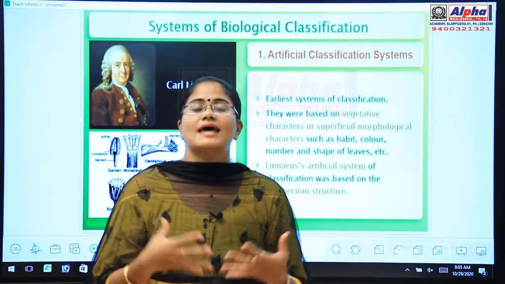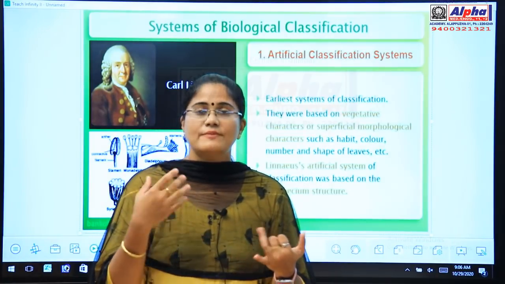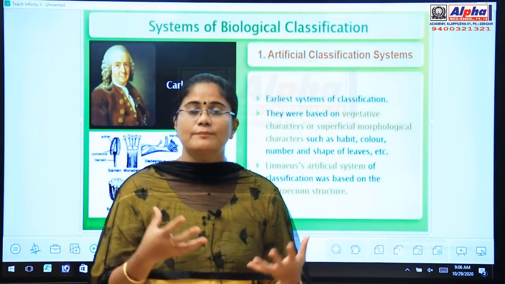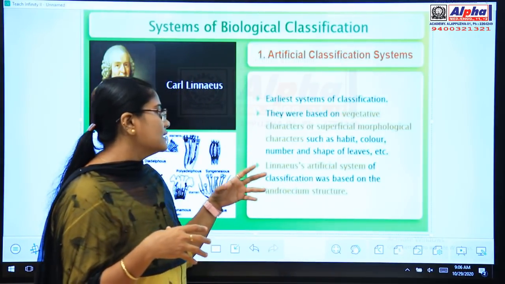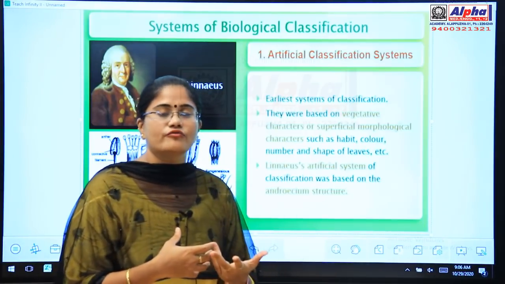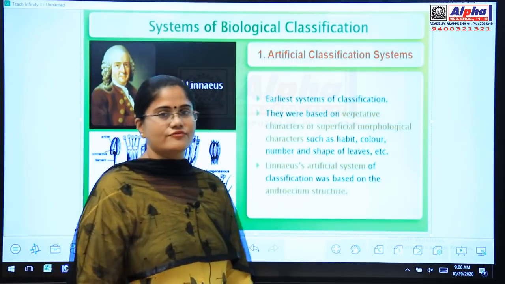Morphological characters means the external characters of the plants, like the habit of the plants, the leaf shape, leaf number, the overall morphology, the number and shape of the leaves. All these characters were considered in the system of classification.